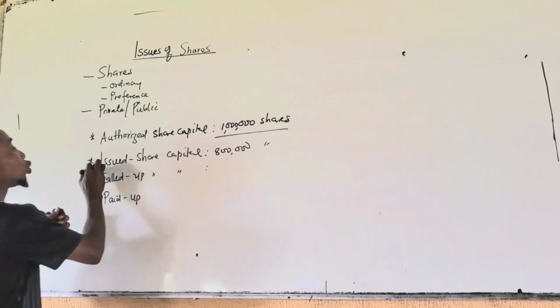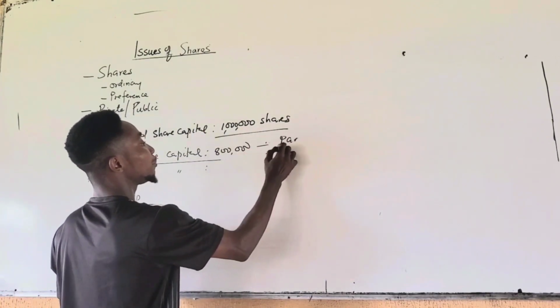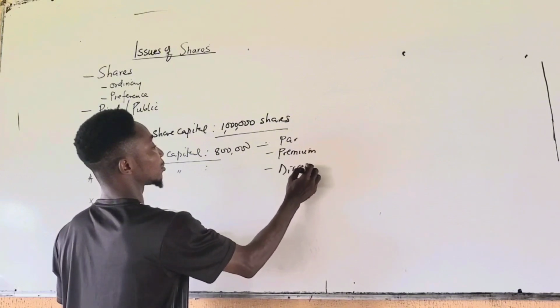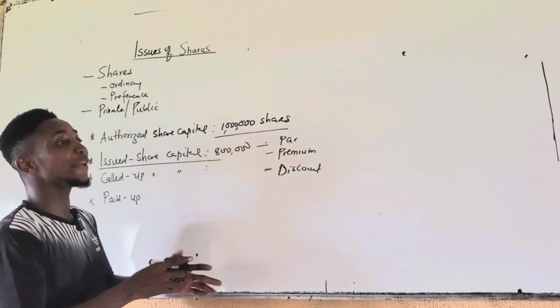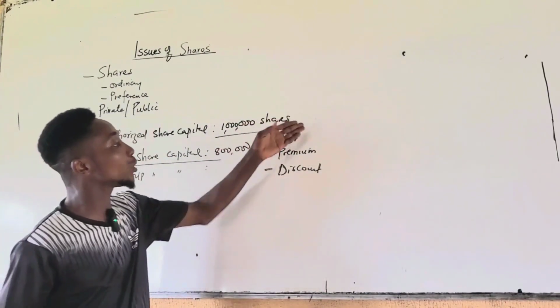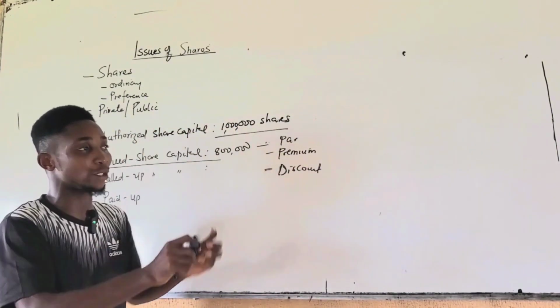So when shares are issued by the company, they can either be issued at par, premium, or discount. At par talks about the fair value of the shares. When shares are issued at par, they are issued at their par or their face or nominal value.